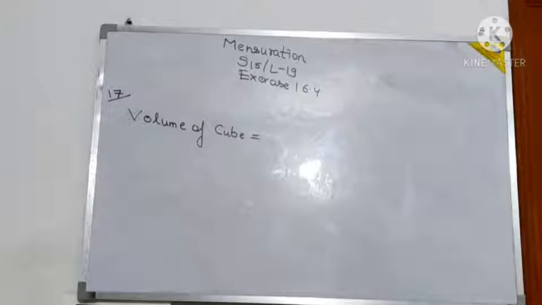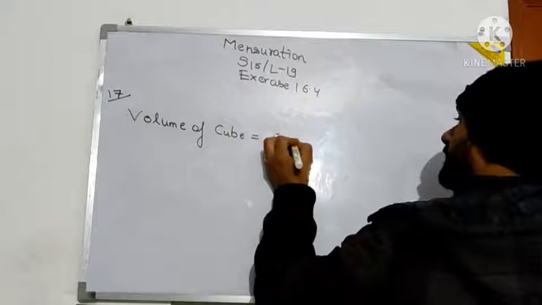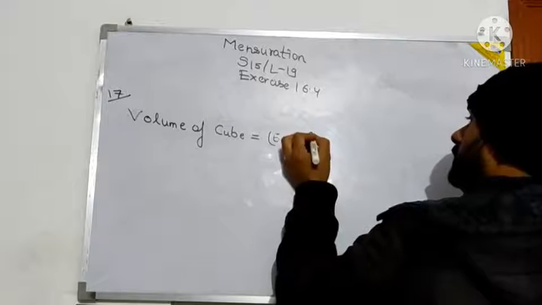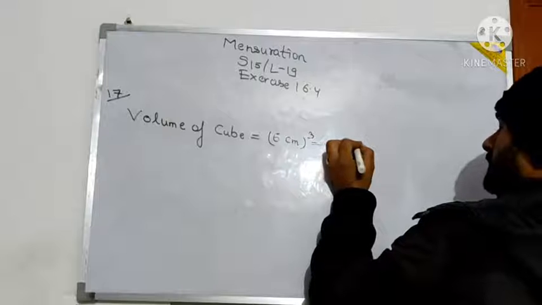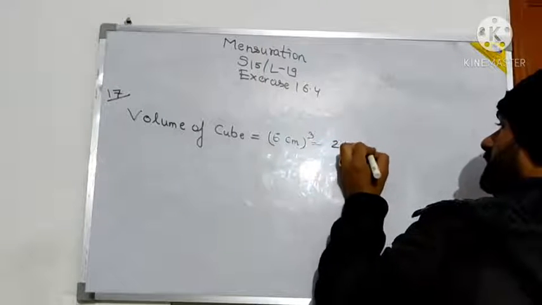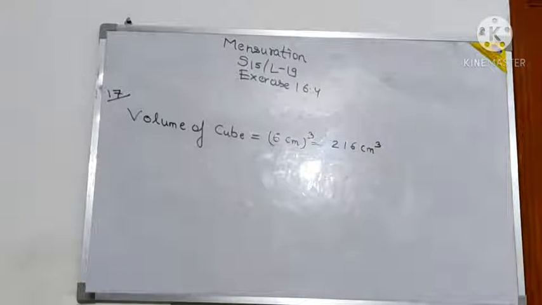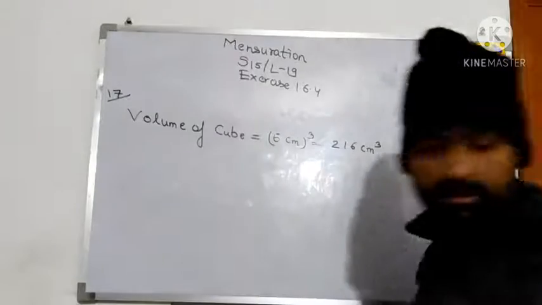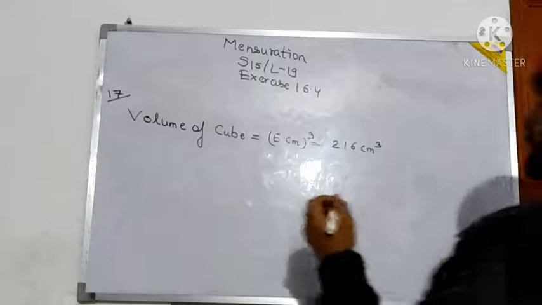Sorry, question number 17. So 6 centimeter edge is there. So volume of cube will be 6 centimeter cubed. 6 sixes are 36, 36 sixes are 216 centimeter cube. Now see, melted and recast means the resulting cuboid which will be formed will have the same volume. So what are the dimensions of the cuboid given? Base is 9 into 8. How will I draw it? See, I will draw this one.